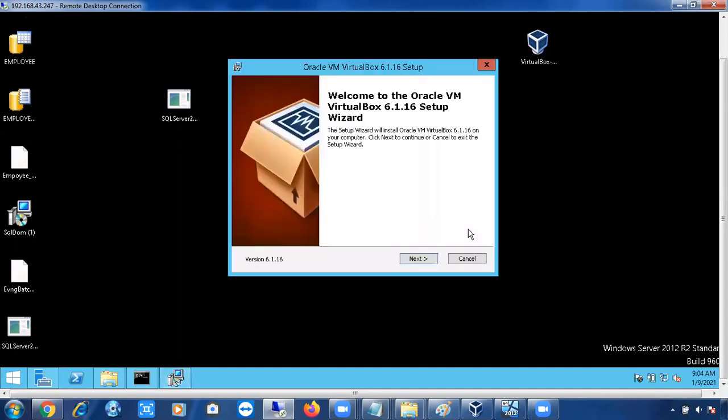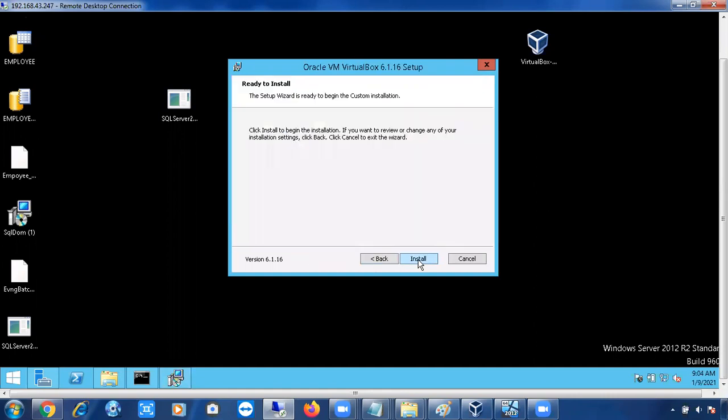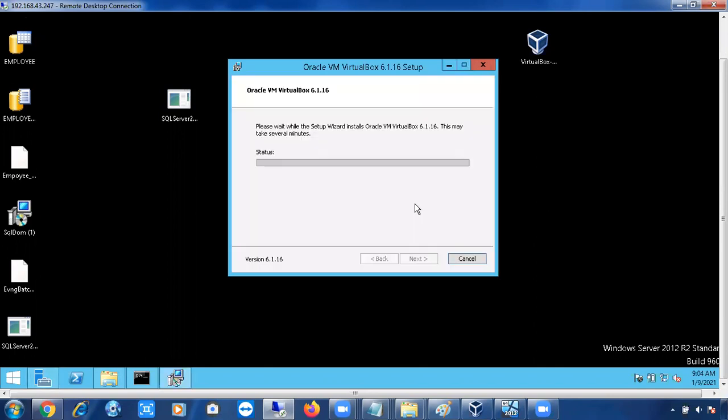You will get a screen like this. Simply next, next, next, yes, network interfaces, yes, install. So the VirtualBox software will be installed. Sometimes at the time of installation, you will get one pop-up, so just click on the install button on that pop-up. That's it. Nothing more to explain here. Everything will be controlled by the Windows team, so no need to worry. We simply install it for our practice purpose.